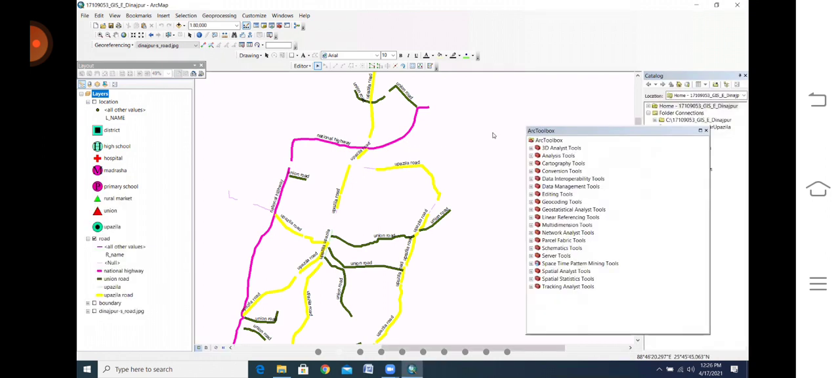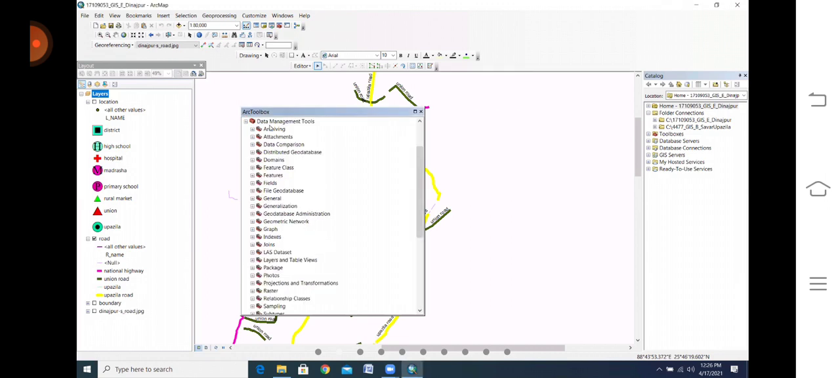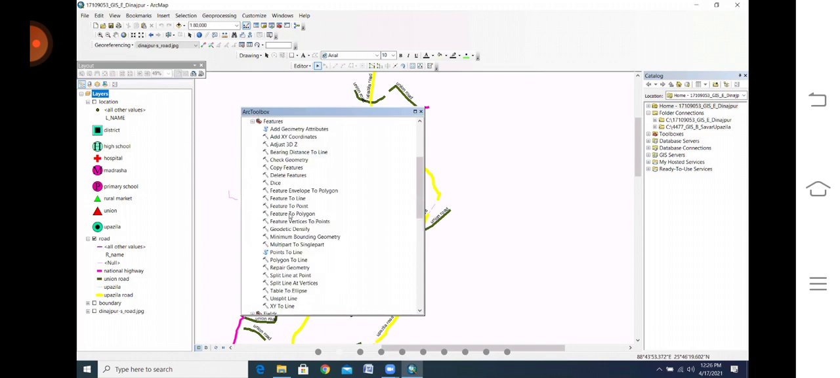That is the tools. There are so many tools here. We just click the Data Management tools and try to make features to polygon. So many other things are here.